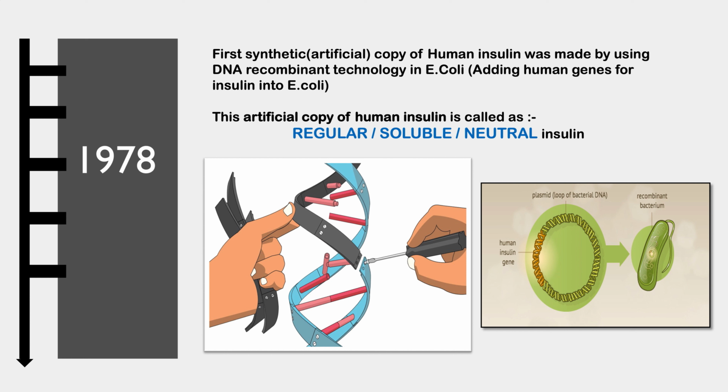In 1978, we used recombinant DNA technology and put the human insulin gene inside bacterial DNA. The bacteria made insulin, and we collected the insulin from these recombinant bacteria. This was the first time we collected human insulin. The insulin prepared from these recombinant bacteria was called human insulin, or more appropriately the artificial human insulin. It was called regular insulin or soluble insulin or neutral insulin.